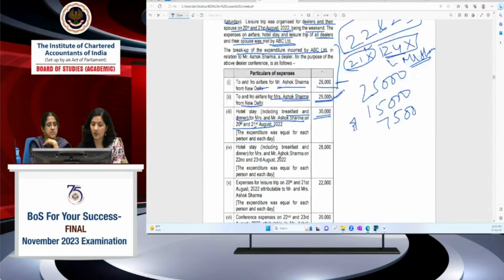Then the hotel stay on 22nd and 23rd for both Mr. and Mrs. Ashok Sharma, 28,000 being incurred. On the days of this business conference, it will not be included for the participant, but for the family member it has to be included. So the family member's share is 14,000. This is Mrs. Ashok's. And the 7,500 amount was Mr. Ashok's, because it is prior to the conference. One day we will not include; you have to include the one before that.